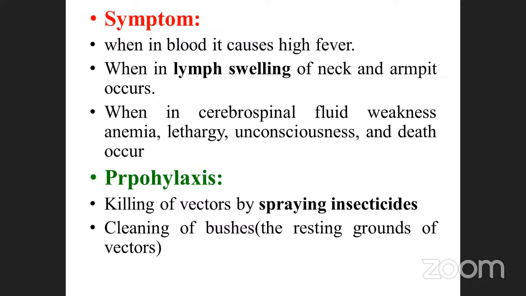These are the symptoms reported for trypanosoma. Then prophylaxis: killing of the vector by spraying insecticides, and cleaning of bushes, the resting ground of vectors. If the surroundings are not cleaned, they can easily spread through the vectors.